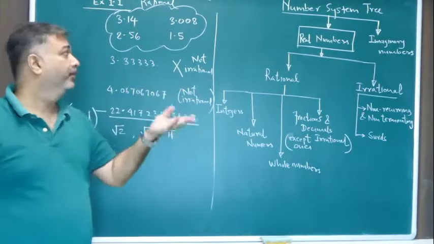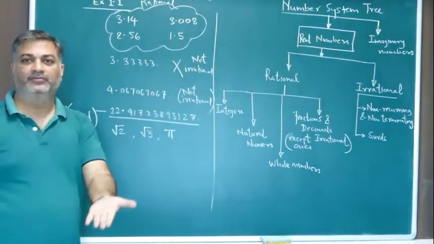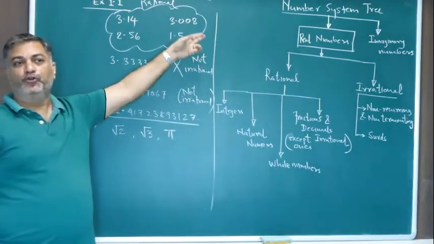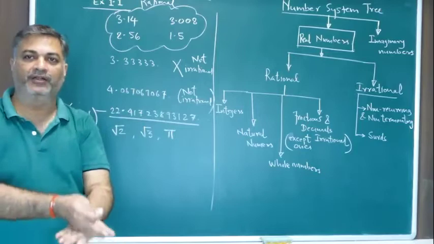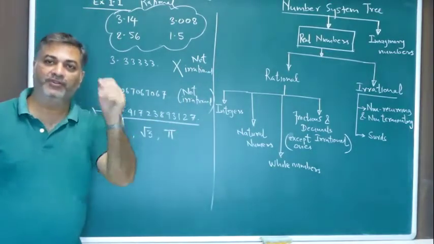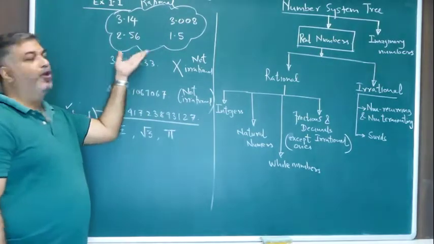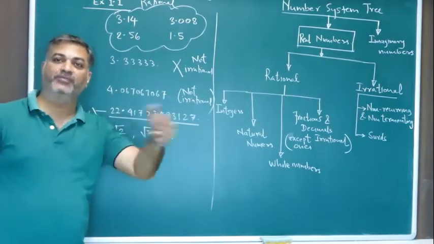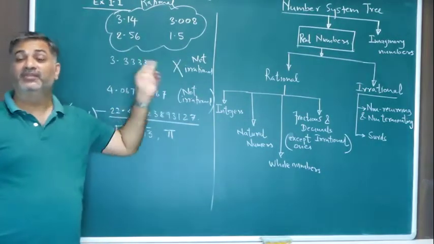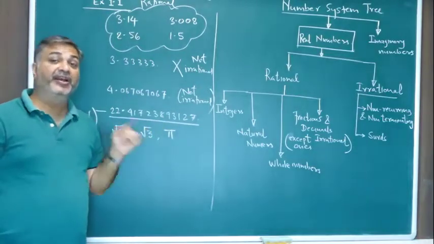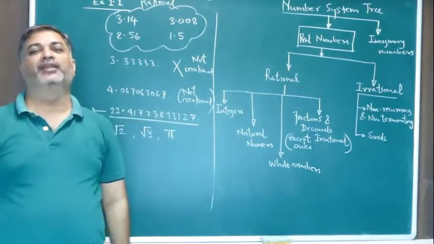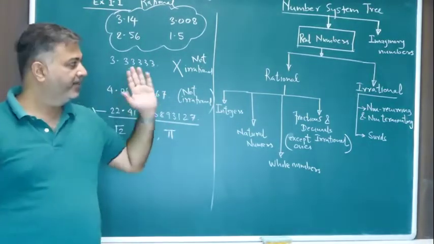1.5, it stopped at 5, it terminated, rational. 3.008, it went up to 3 digits, stopped, terminated, so terminating. 3.14, after 2 digits it stops, terminating. 2.56, stops after 2 digits, so terminating. So these are all terminating numbers, which means they are rational numbers. Who is irrational? Non-terminating, non-recurring. They are irrational numbers. Did you understand irrational numbers now?